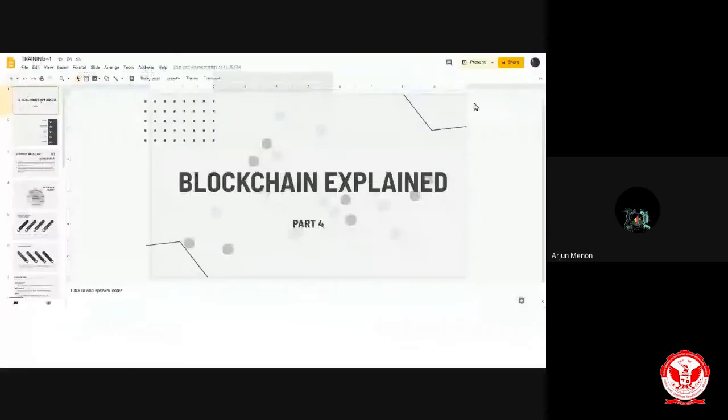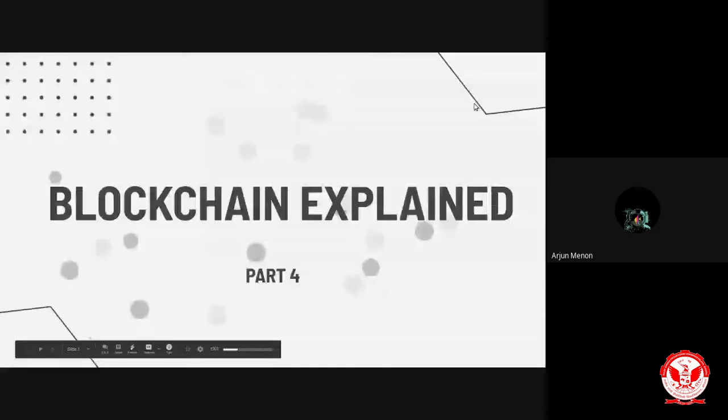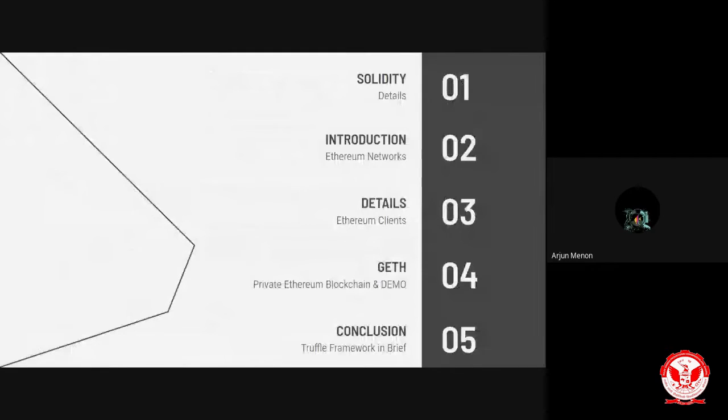So I once again welcome you all to part 4 of Blockchain Explained. In this session, we will be dealing with some more details of how the Solidity language works and the important terminologies or function parameters which are present in Solidity. Like a normal language that you write to code something, Solidity has some basic features also. After that, we will discuss more about the real Ethereum networks available in the current world.